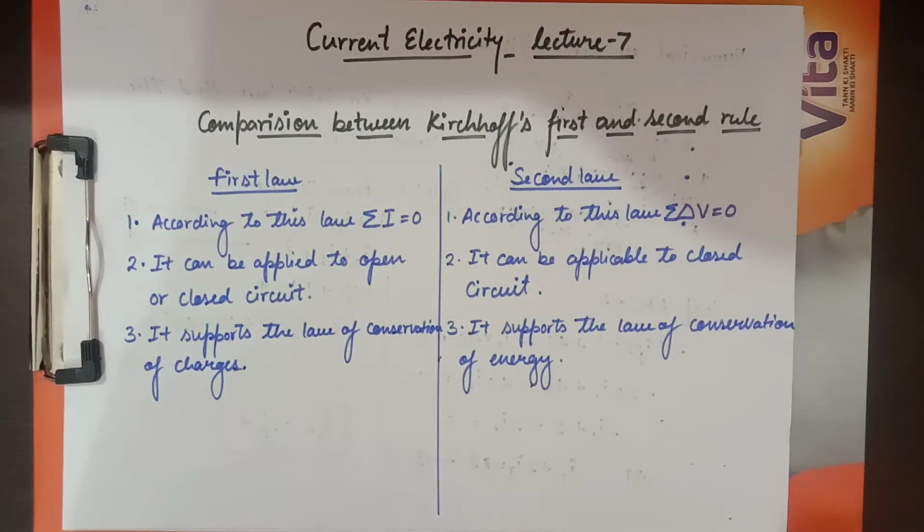The second law of Kirchhoff supports the law of conservation of energy. As you can see, in any closed circuit, the energy is provided by the EMF source, which is one type of electrostatic energy, and electrostatic energy is conservative in nature. So the second law says the sum of potential differences is equal to 0, there is no gain or loss of energy. That's why it supports the law of conservation of energy.